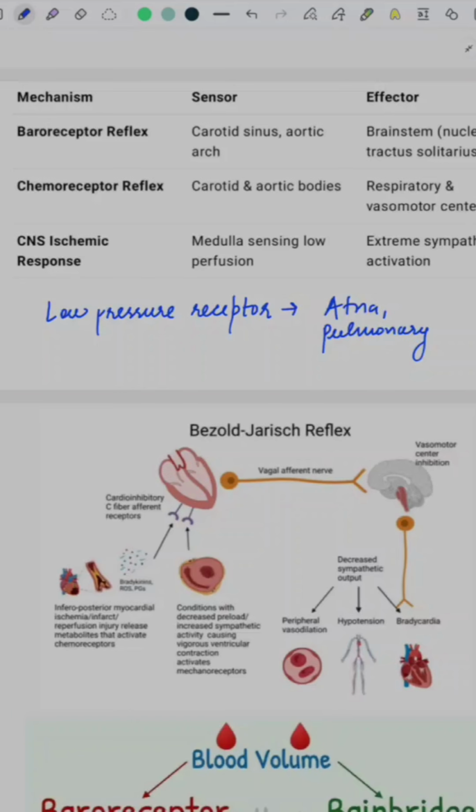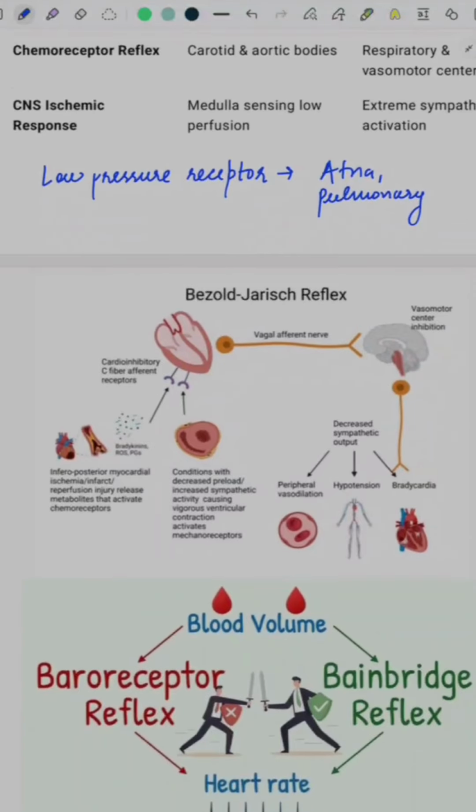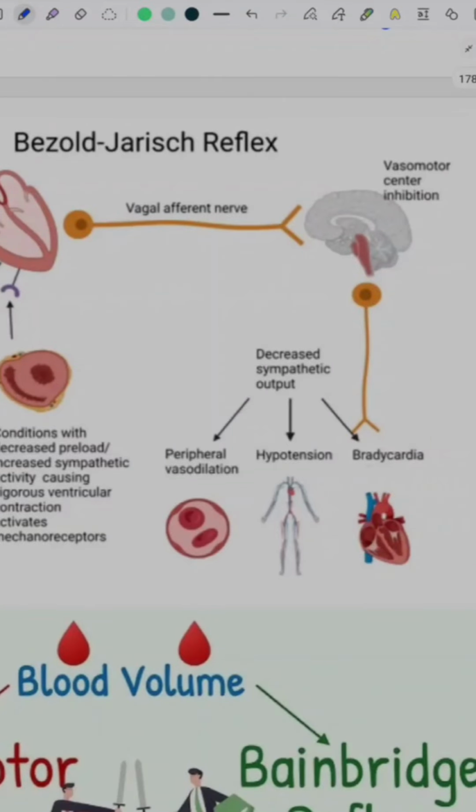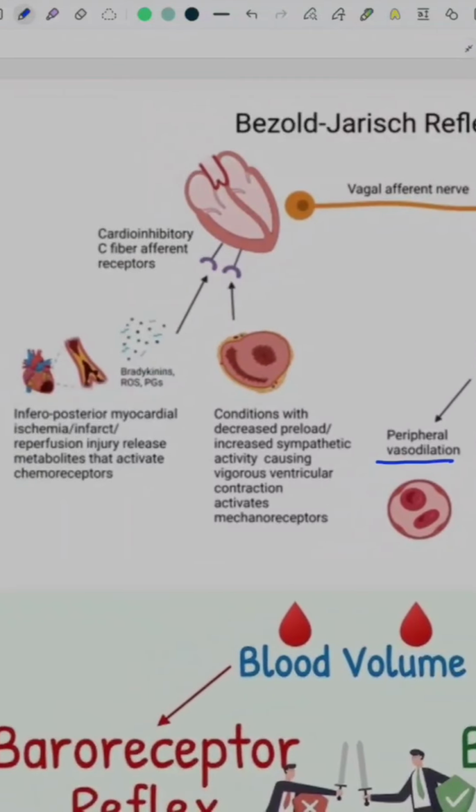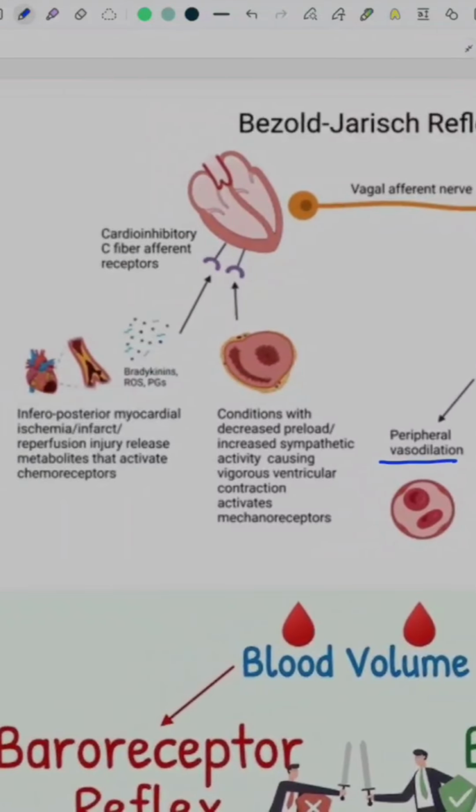There are additional reflexes which also help in short-term regulation of BP, and one of them is the Bezold-Jarisch reflex. The Bezold-Jarisch reflex causes three important things: bradycardia or reduction in heart rate, hypotension or fall in BP, and peripheral vasodilation. This is the triad of the Bezold-Jarisch reflex, and let us look at what causes it to happen.